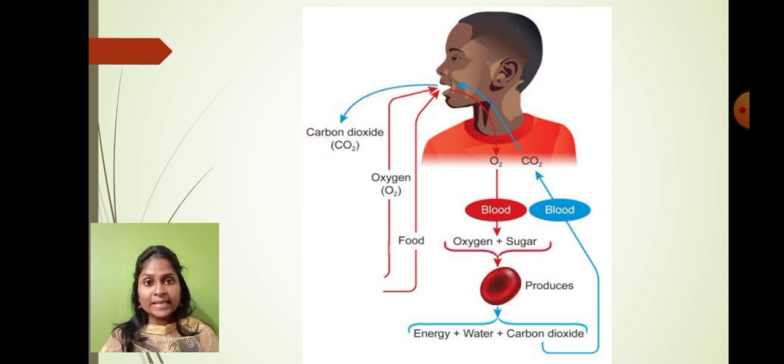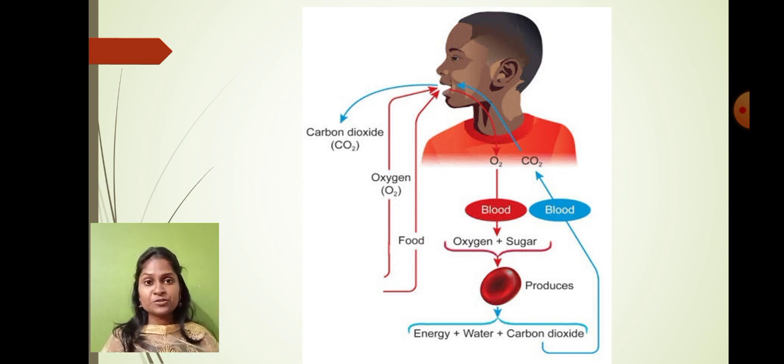So carbon dioxide is formed as a result of the digestion process, and this carbon dioxide is removed by the process of respiration. And to break down the food material, oxygen gas is very important. Understood? So now you must have seen that all the systems which are present in our body are dependent upon each other. That means the digestion process is dependent upon respiration, and the respiration process is dependent upon the digestion process. All organs present in our body are dependent upon each other.